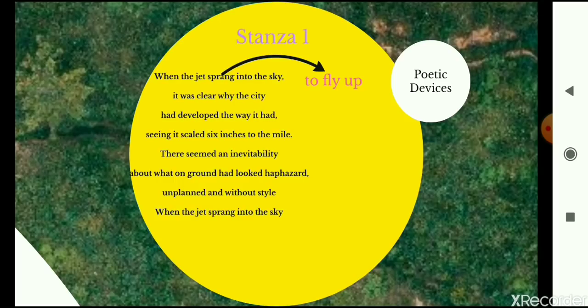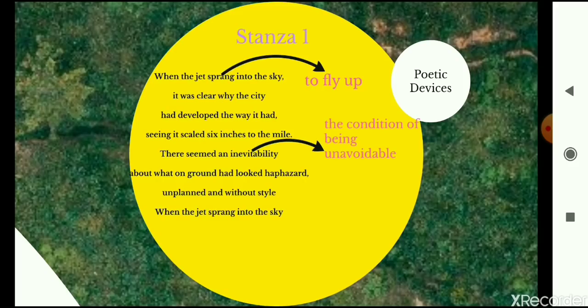The poet is looking out from the window and he is looking at the city. And he says that now I understand why the city has developed the way it has. Seeing it scaled 6 inches to the mile, there seemed an inevitability. Inevitability means the condition of being unavoidable, when you cannot avoid something. So seeing it scaled 6 inches to the mile. So now the poet is at a height where 6 inches equals 1 mile. So 1 mile on the ground equals 6 inches when he's looking out of the window.